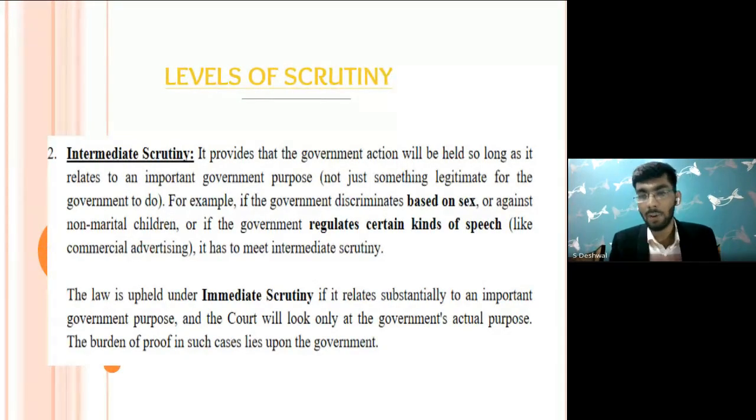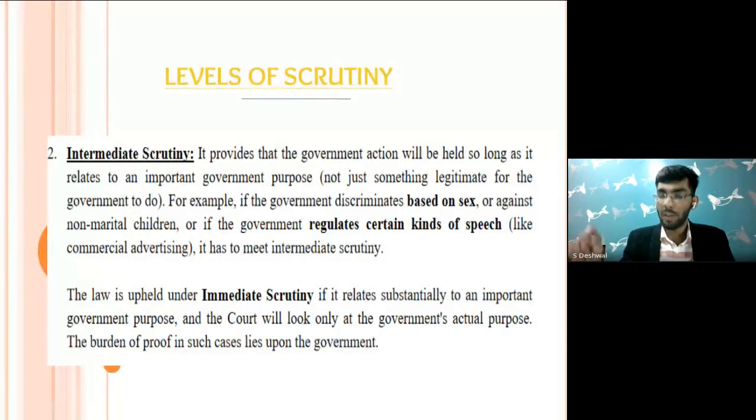For example, the government takes some decision which discriminates on the basis of sex or against non-marital children, or the government regulates certain kind of speech. In such cases, the government merely has to meet intermediate scrutiny, that there is some important purpose to be followed. So when the validity of any such law or action is being challenged in court, the court generally uses this intermediate scrutiny.